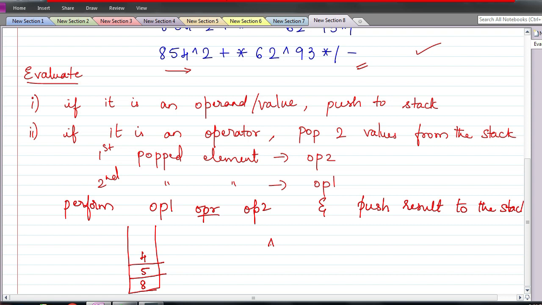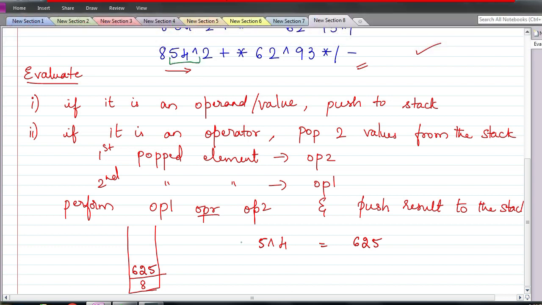Now I have to pop 2 elements from the stack. So the popped element 4 is going to be operand 2. This is going to be operand 1. Okay, now what is the result of this? 5 power 4, which is 625. This 625 is pushed onto the stack. Clear? Now this part is done.